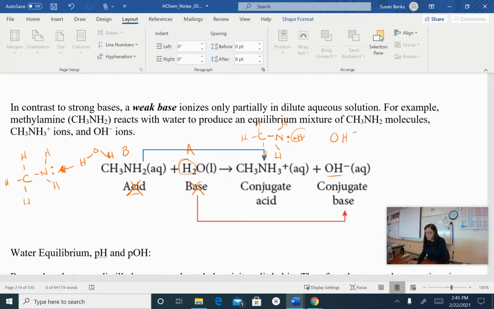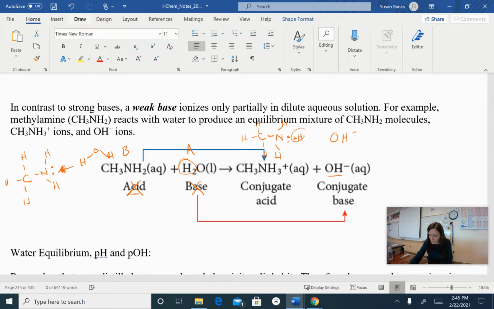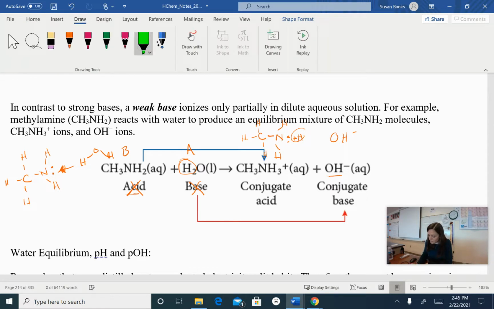Okay? So notice also another thing about this. Did you notice this reaction arrow? That reaction arrow is wrong as well. This reaction arrow should be a double-headed arrow. So it is going both ways.